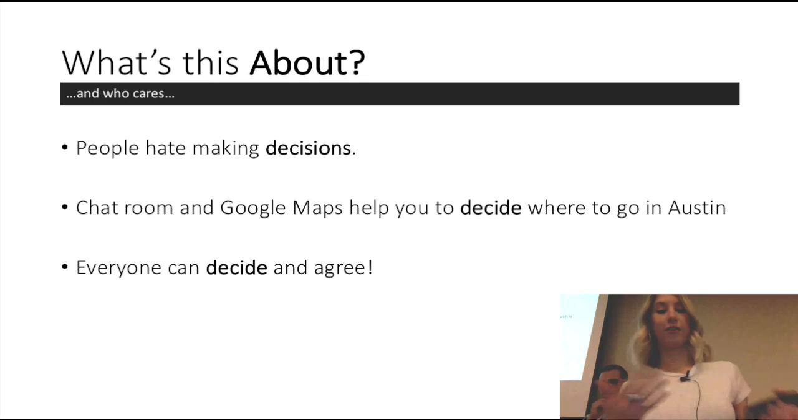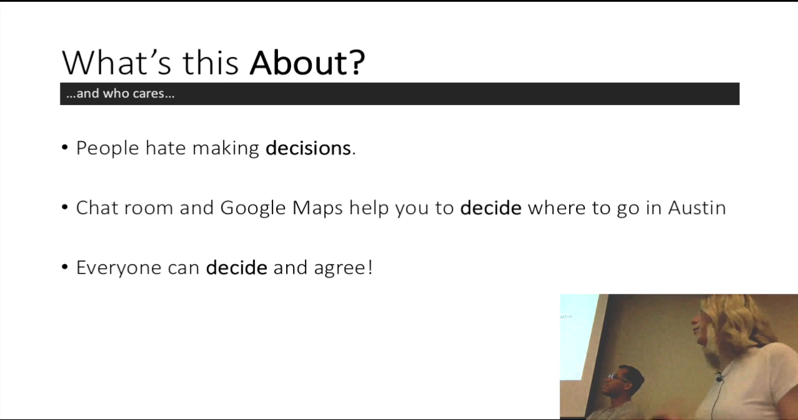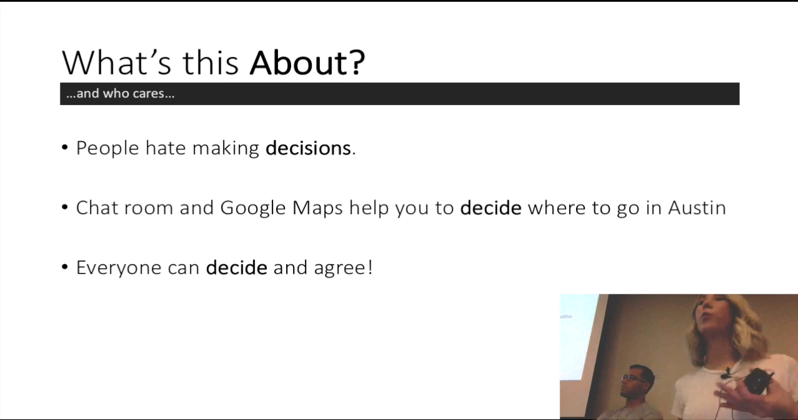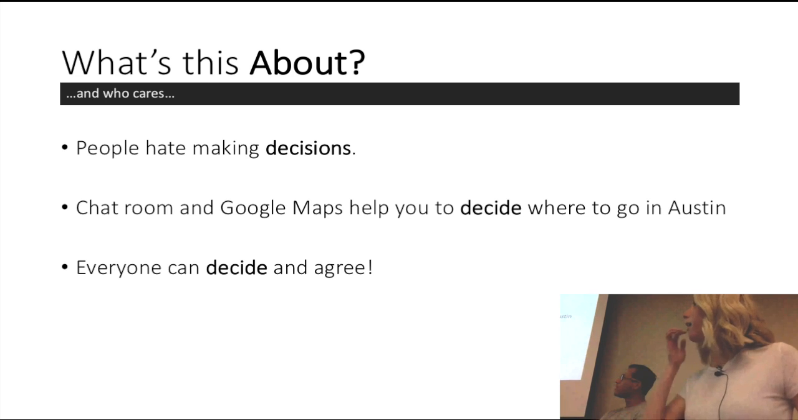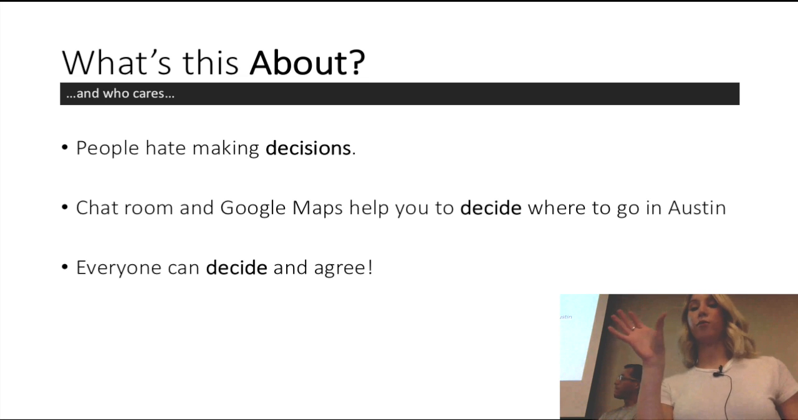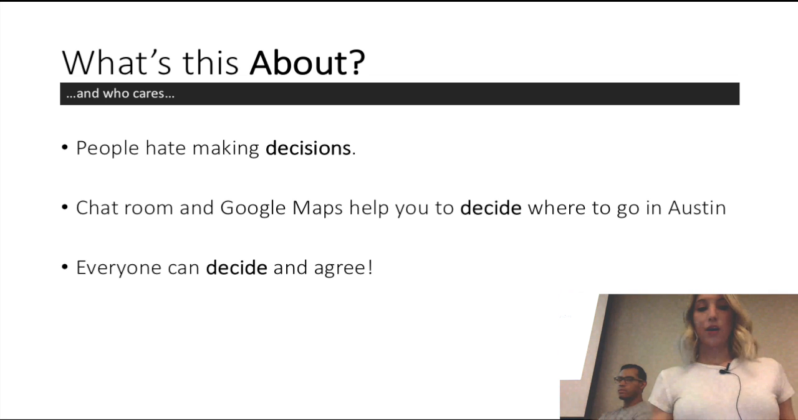So anyway, what this is about is basically people hate making decisions, especially group-based decisions, planning. Several of you have had apps like that too. And so this is a planning type of app. We use a really cool chat room feature and also Google Maps to help decide where to go in Austin. And so everyone can decide and agree.